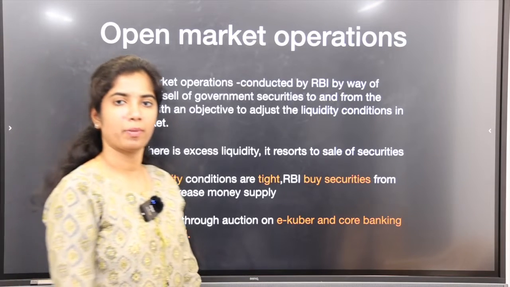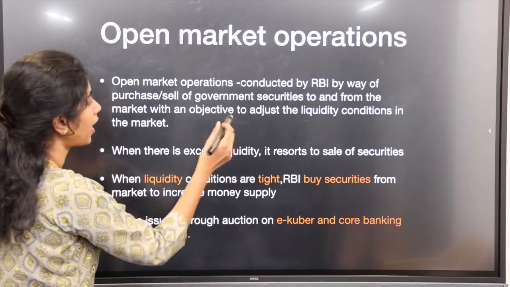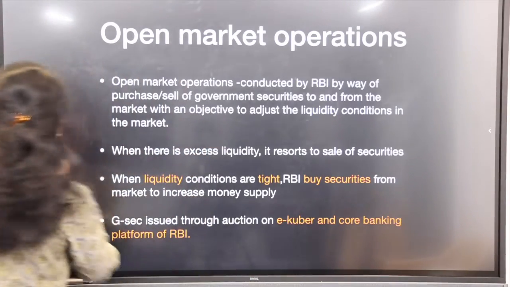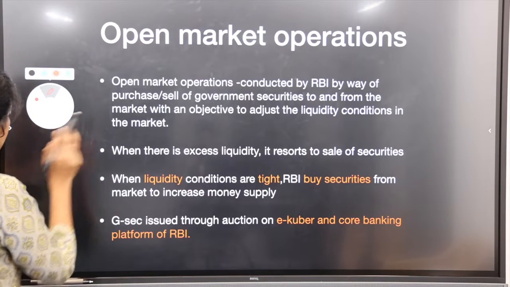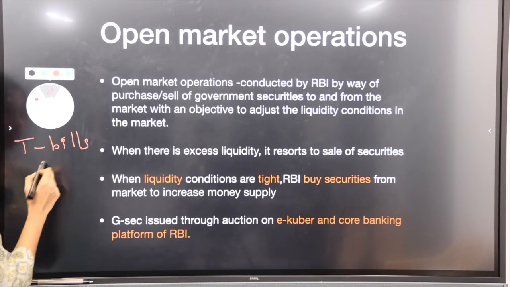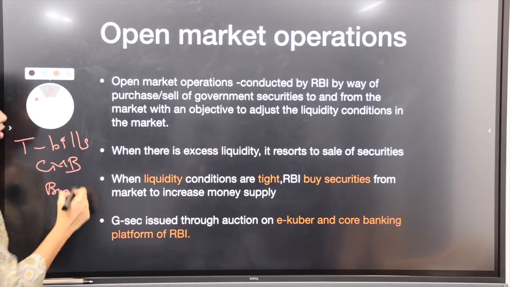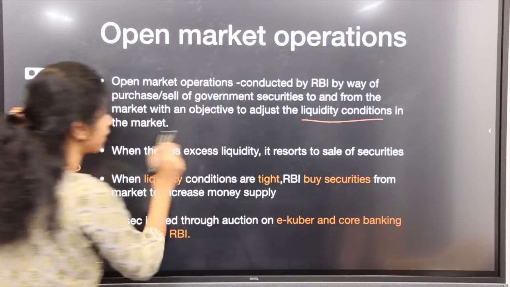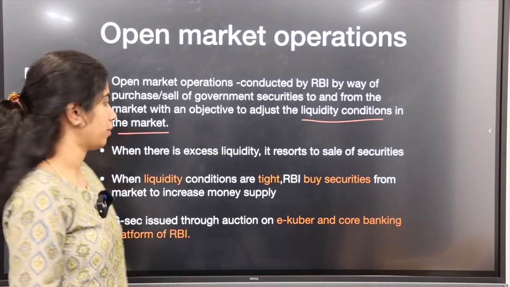So next is open market operations. So what is this open market operation? This is conducted by RBI by way of purchase and sale of government securities. So what is this government security? Government securities are treasury bills, cash management bills, bonds. So to adjust the liquidity conditions in the market, that is money flow. Liquidity is nothing but money supply in the economy.